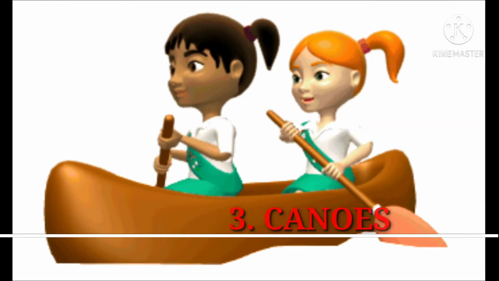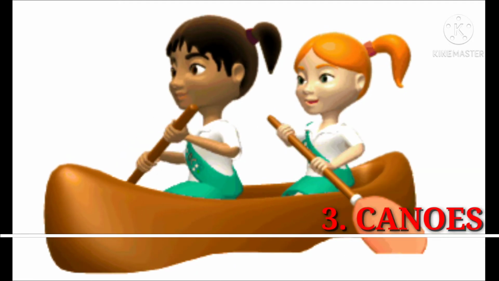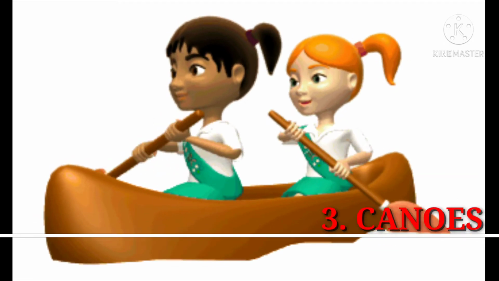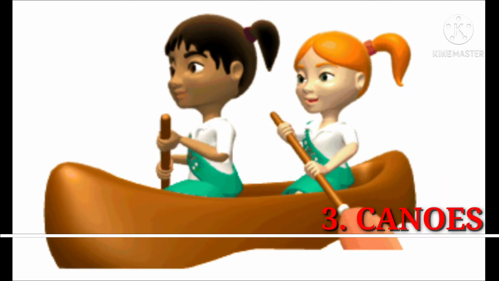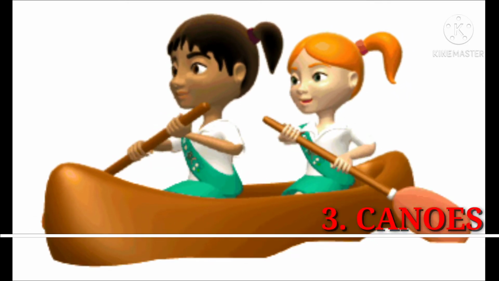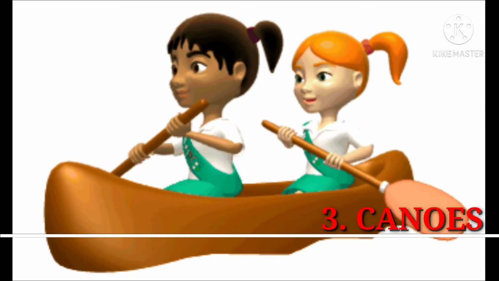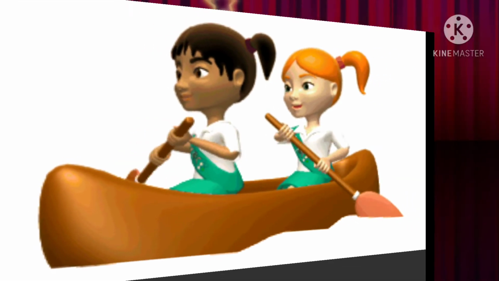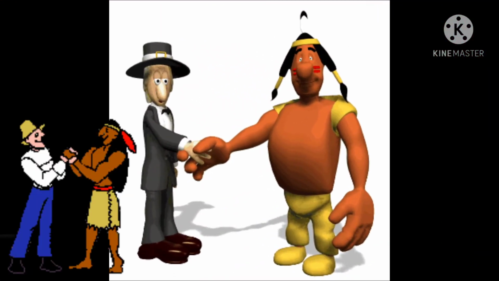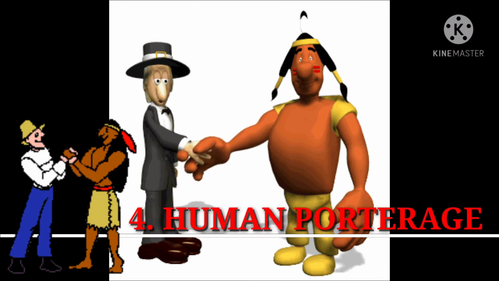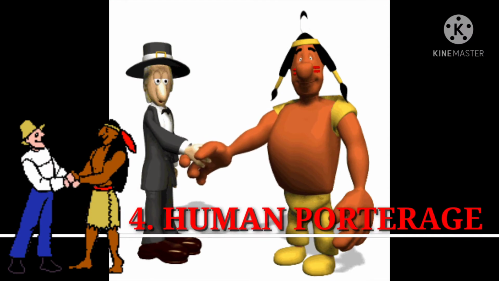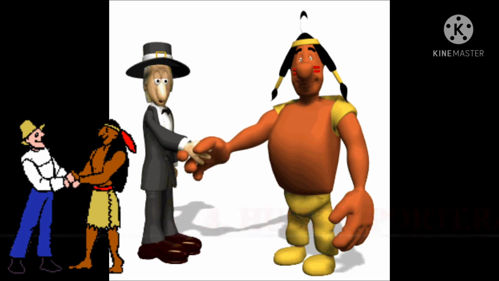And number 3, we have canoes. People use canoes to move from one village to another village to buy and sell goods. You know, each and every one of us buys and sells goods, right? Good. Now the next one is human patronage. People pay other people to carry their goods for them. They also pay them to carry people.